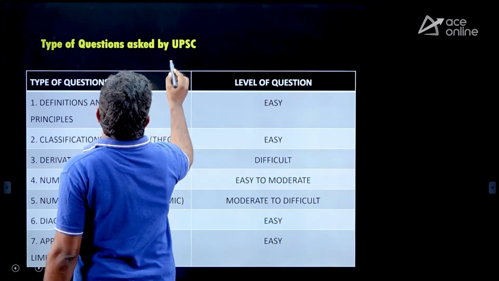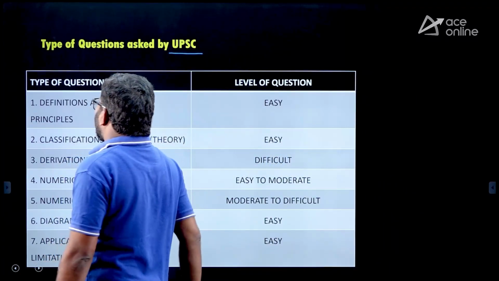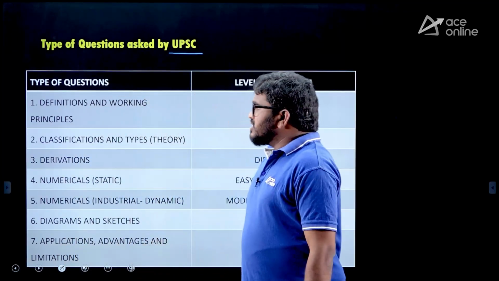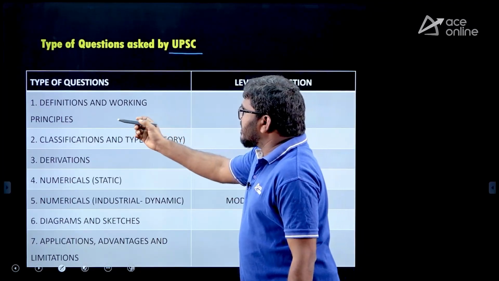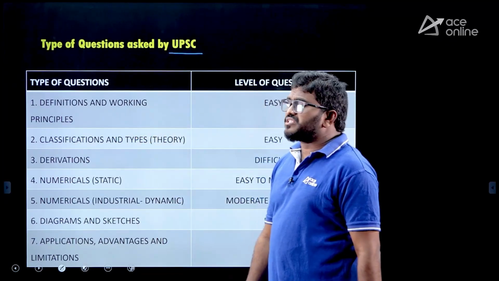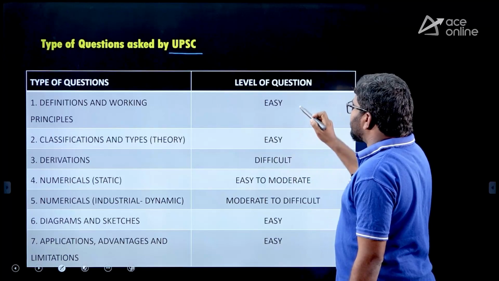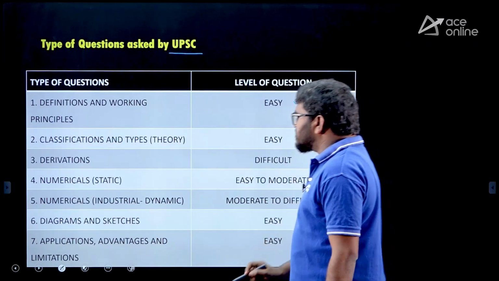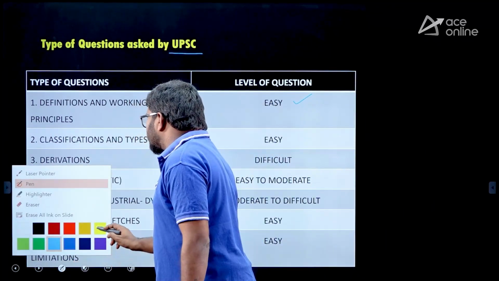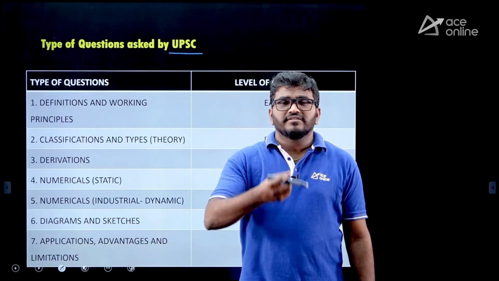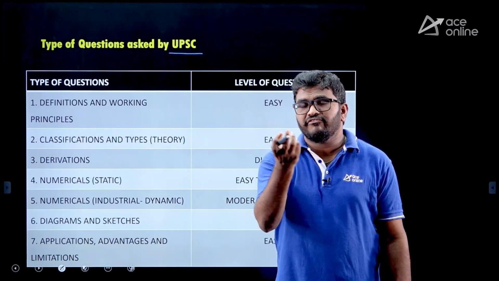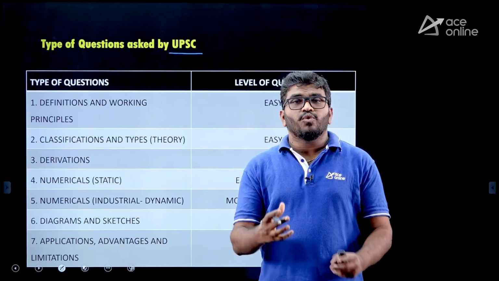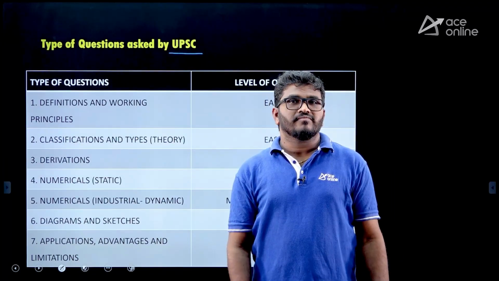The types of questions asked by the UPSC, I am going to discuss here. From your exam point of view, sometimes they'll ask you questions like definitions and working principles. These are very easy type questions. For example, in 2019, I think, they asked: define phase, what is Gibbs phase rule?